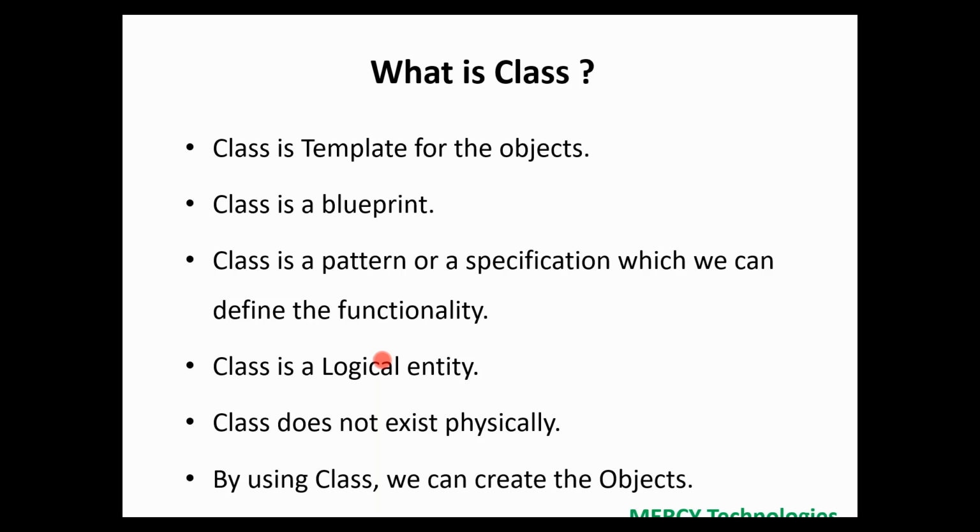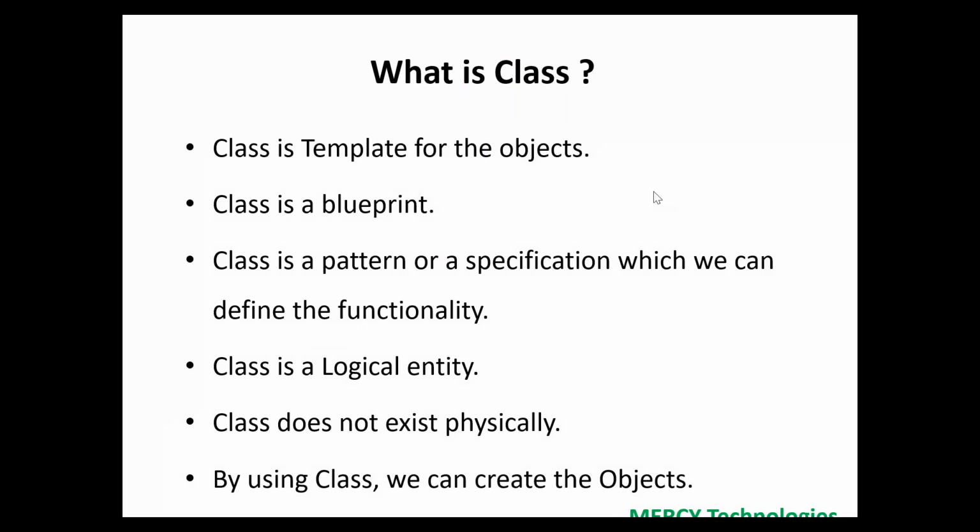And what is the main benefit of a class? What is the main benefit of a blueprint? By using a blueprint, the building engineer can build the building. That is the main benefit. Same way, by using a class, we can create any number of objects. That's the main purpose. Even if you don't understand all these concepts, no issues. We will revisit this slide again.